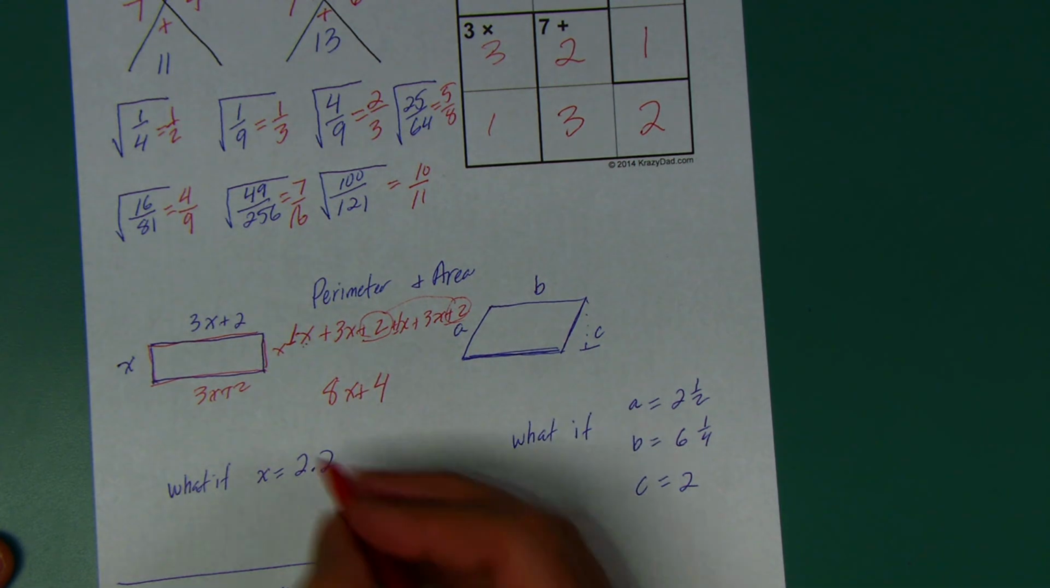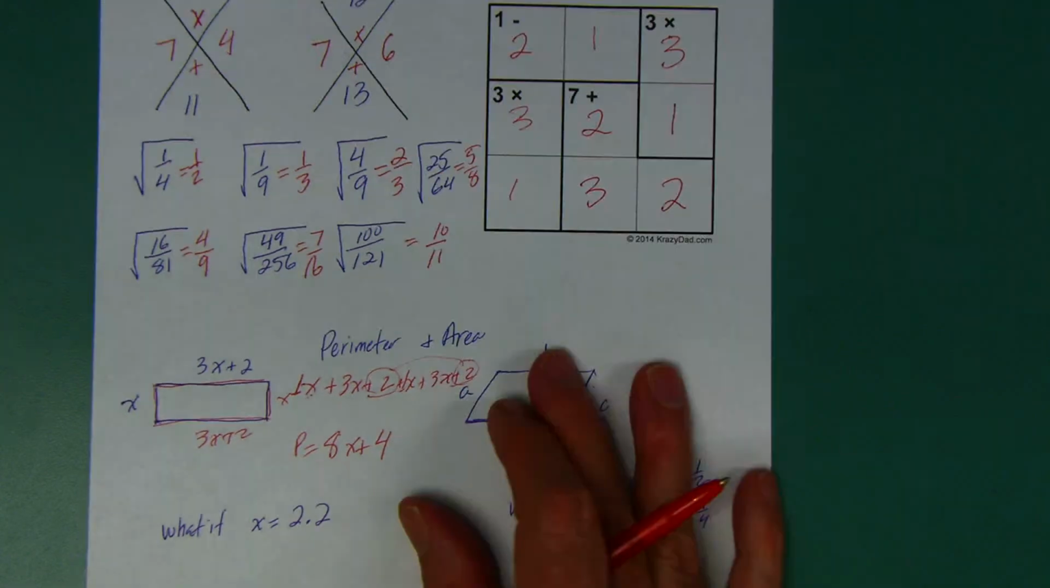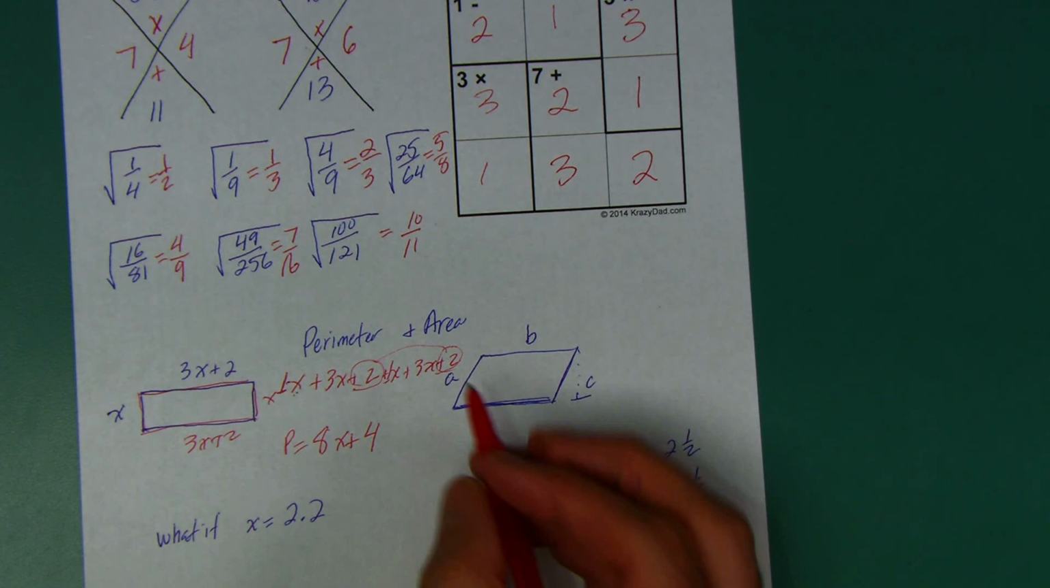So 8x plus 4 is the perimeter. And that would be whatever units. If it was centimeters, it's 8x plus 4 centimeters. Okay, if it was miles, it's 8x plus 4 miles.